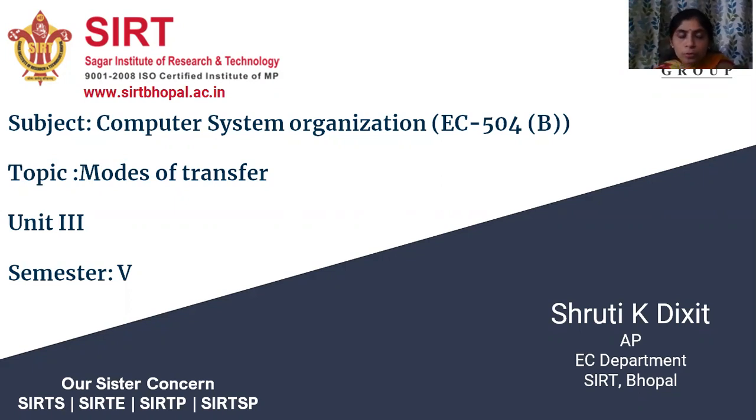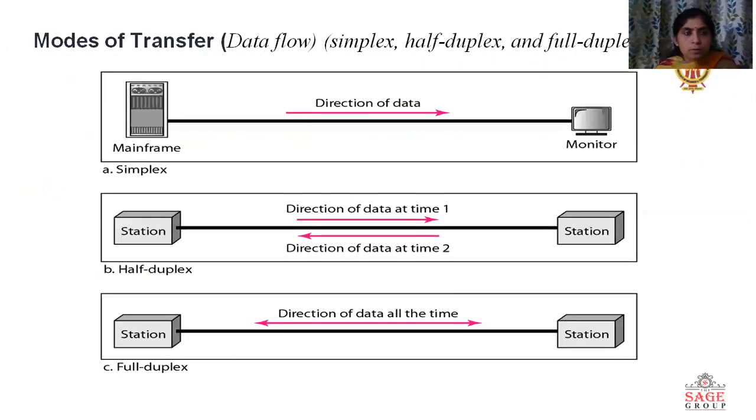Today we are going to discuss the modes of transfer. Under this, we will discuss three types of transfer methods: simplex communication, half duplex communication, and full duplex communication. This is the main heading: modes of transfer, data flow, simplex, half duplex, and full duplex.